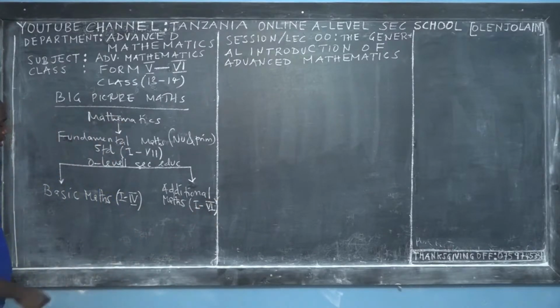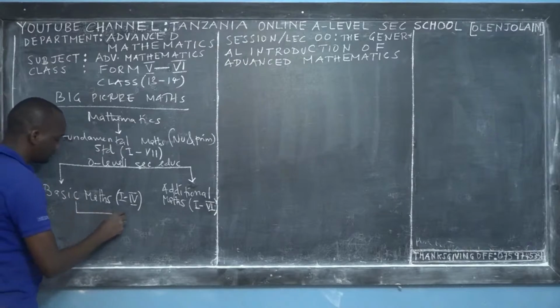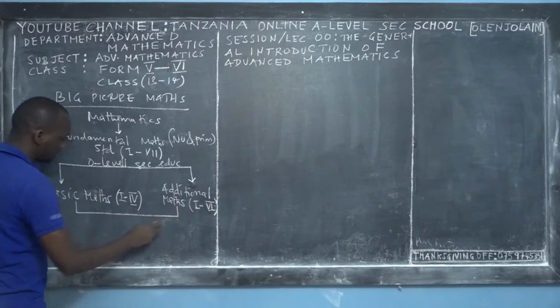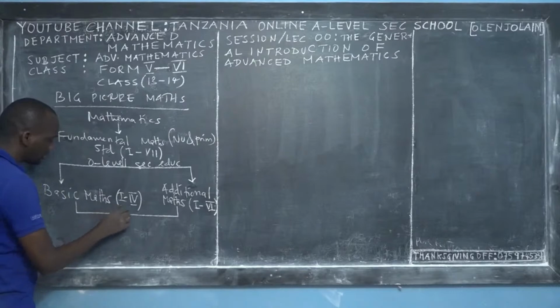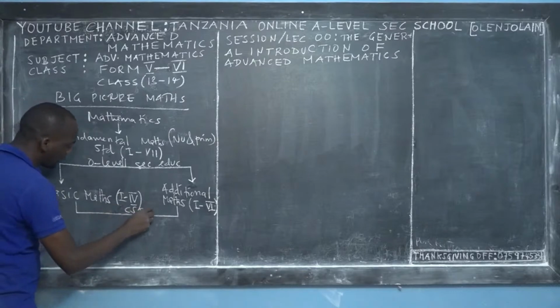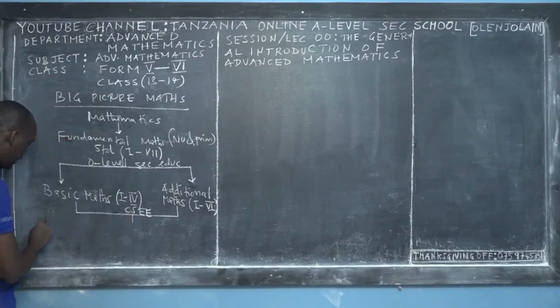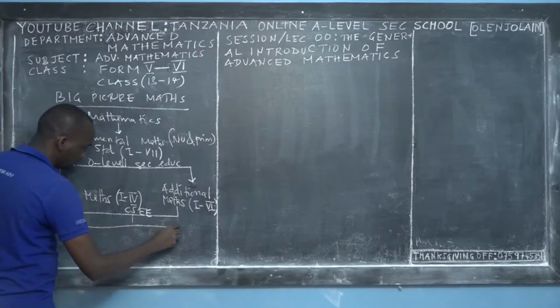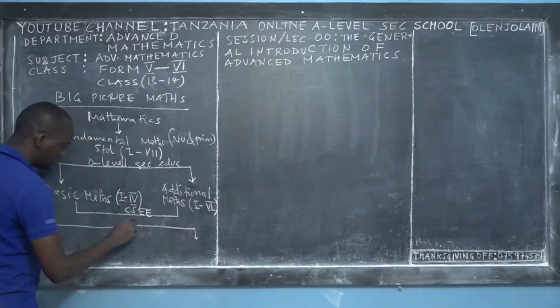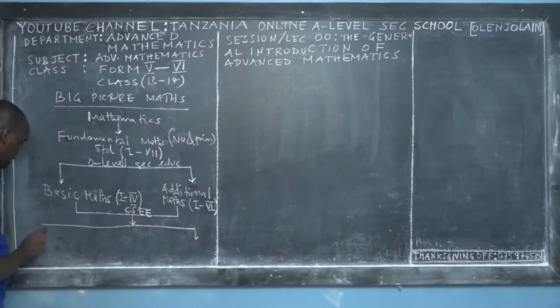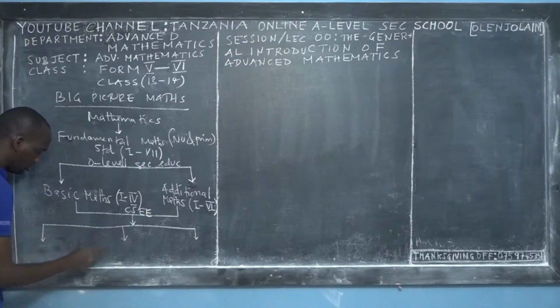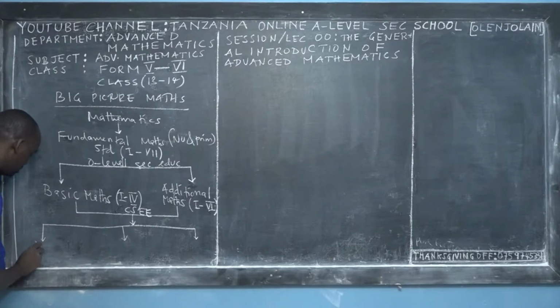Then after graduating with the certificate of secondary education examination in Tanzania, that's what we call it, you have 3 routes that we can take. The first route, you can major in mathematics, or take a combination which includes mathematics.